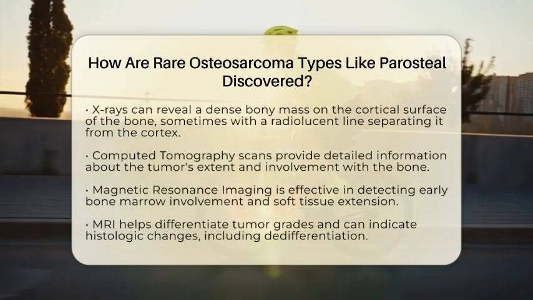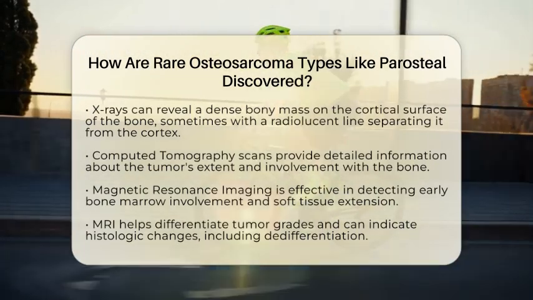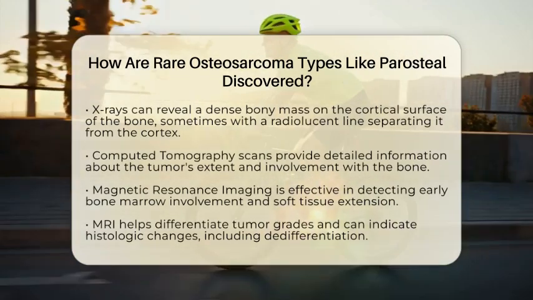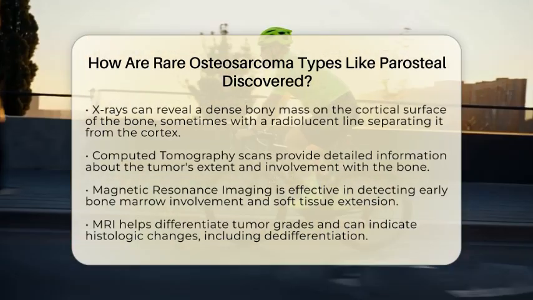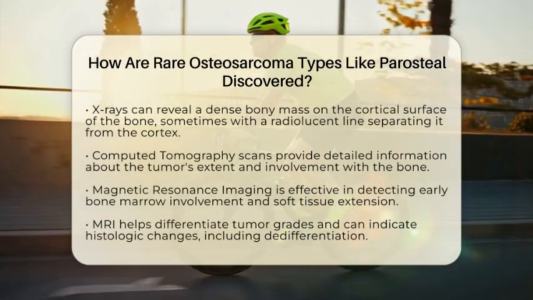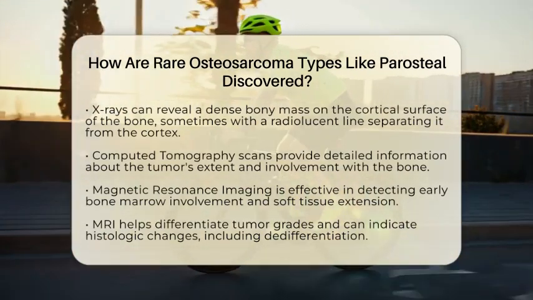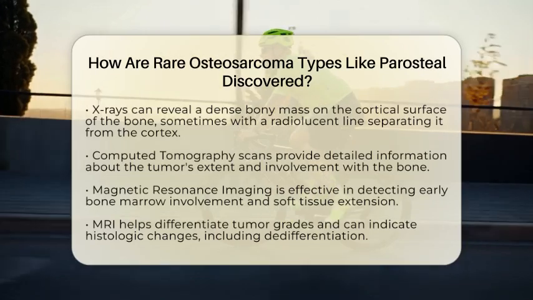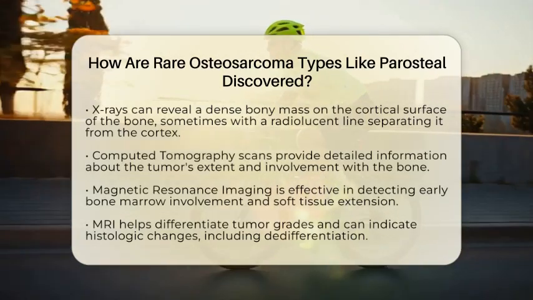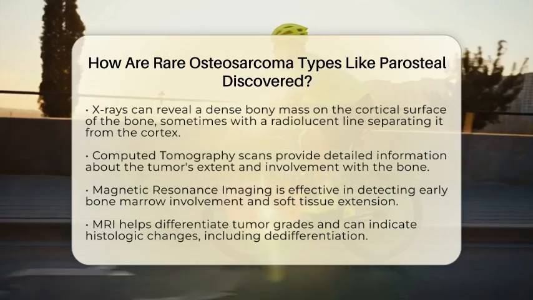Computed tomography scans provide more detailed information about the tumor's extent and involvement with the bone. This imaging is particularly useful for planning any surgical interventions, although it may not always show if the tumor has invaded the bone marrow. Magnetic resonance imaging is another key tool. It excels at detecting early involvement of the bone marrow and any soft tissue extension.